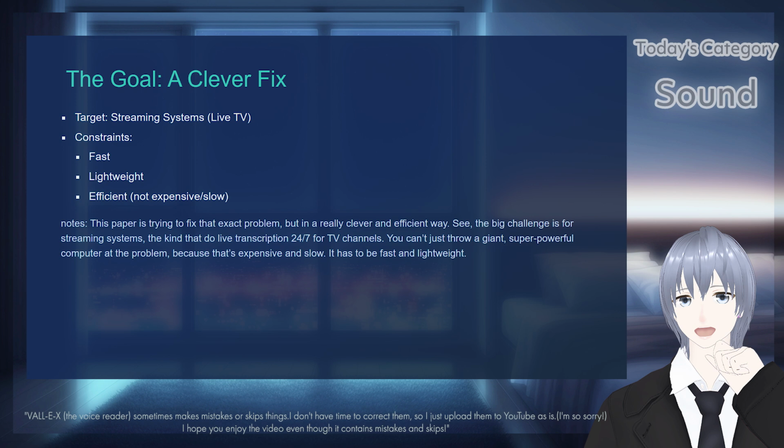See the big challenges for streaming systems, the kind that do live transcription 24/7 for television channels. Because that's expensive and slow, it has to be fast and lightweight.